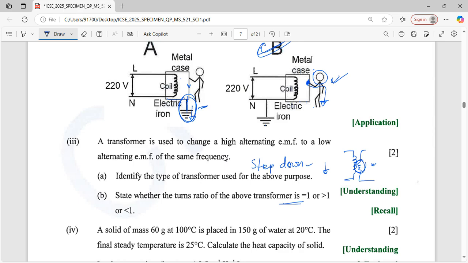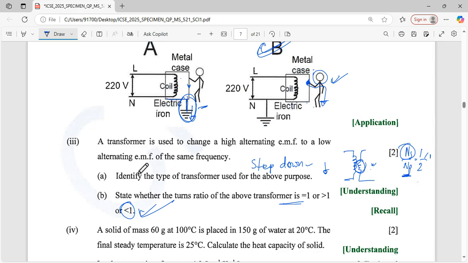State whether the turn ratio of the above transformer is greater or less than one. The secondary obviously has fewer turns, so NS by NP is a fraction, obviously less than 1. So the answer is less than 1. Correct.